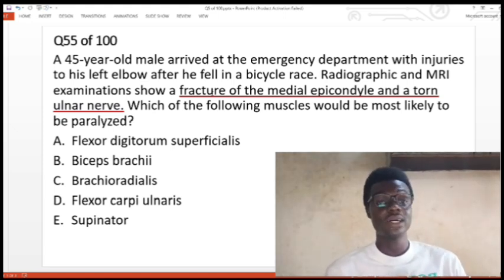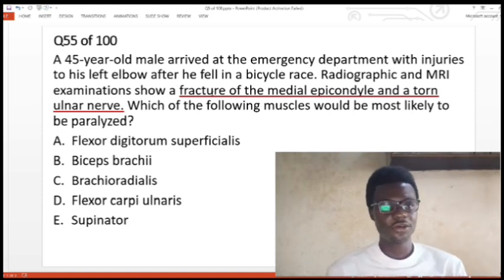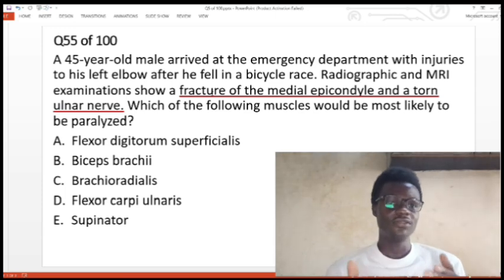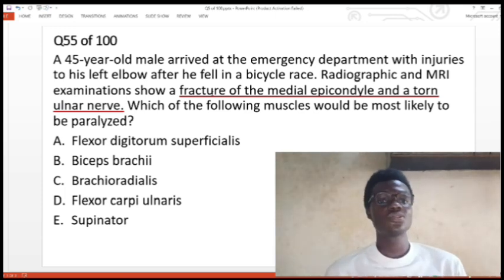So which muscle is innervated by the ulnar nerve? Like we've been saying, the ulnar nerve innervates one and a half muscles in the forearm: it innervates the flexor carpi ulnaris, and it innervates the medial half of the flexor digitorum profundus. Then it goes on to innervate most of the intrinsic muscles of the hand. So option A, flexor digitorum superficialis, is innervated by the median nerve.